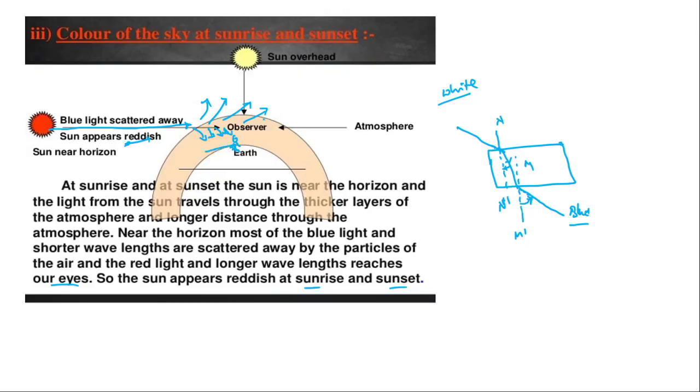Hence we feel that during sunrise and sunset the color of the sun is reddish. Okay, clear guys? Good. So this completes your 11th chapter, that is Human Eye and Colourful World.